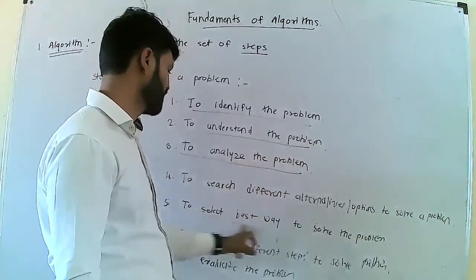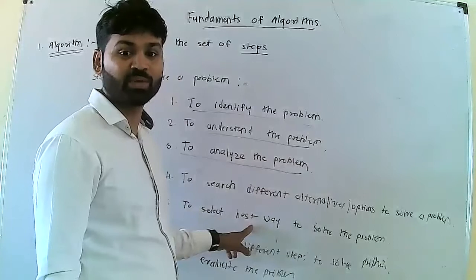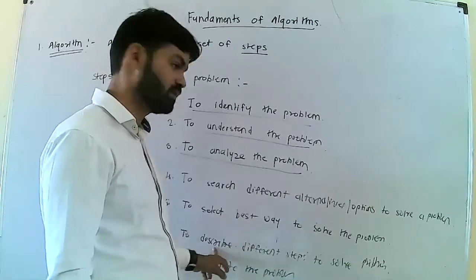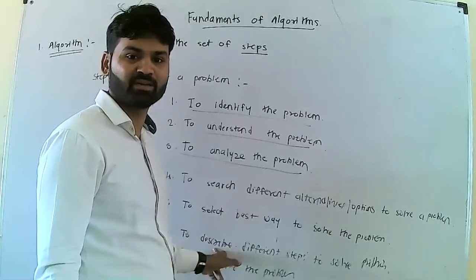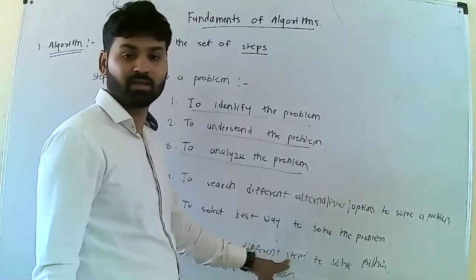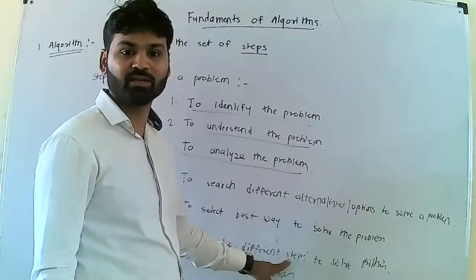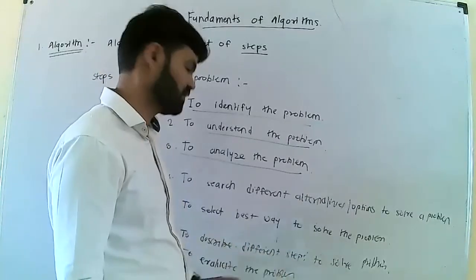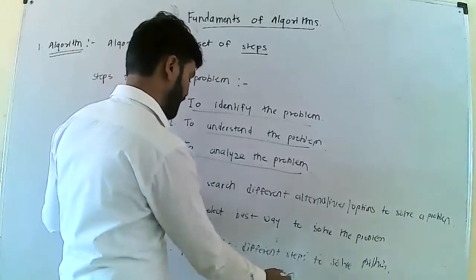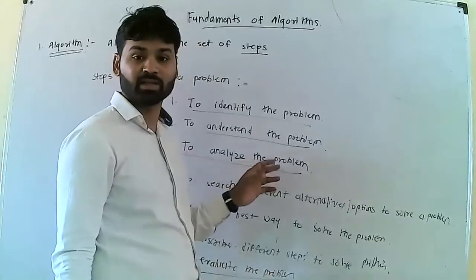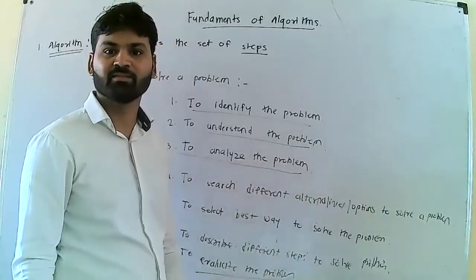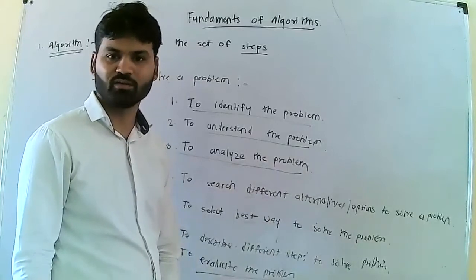Then next is to select the best way, which way is the best to solve a problem. Then by using that best way we have to describe our problem by using various steps. Then last one is to evaluate the problem, that is, we have to analyze whether the solution is correct or not.